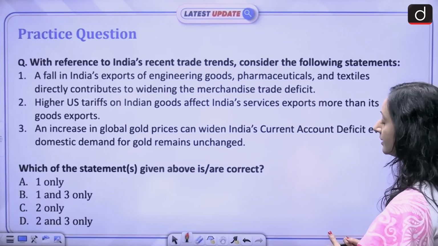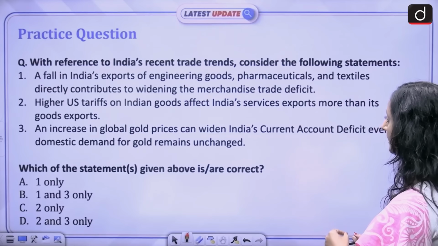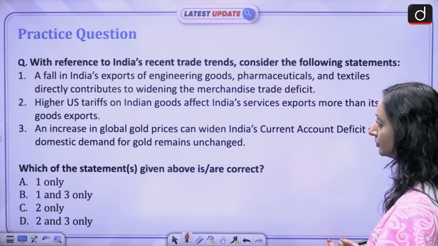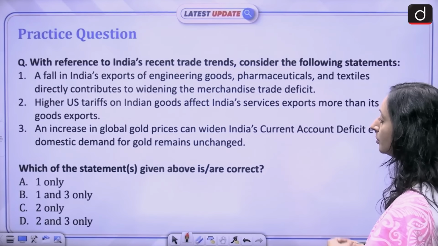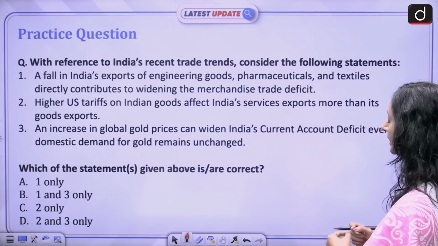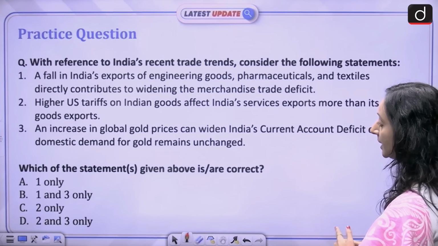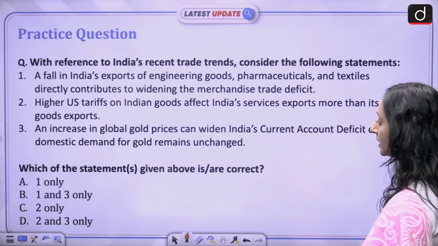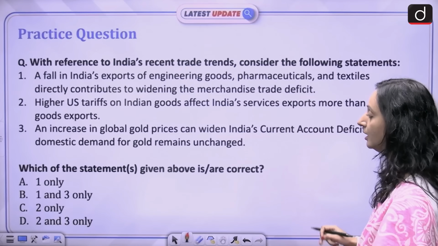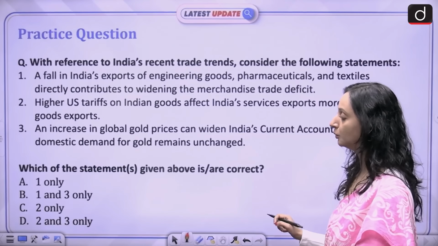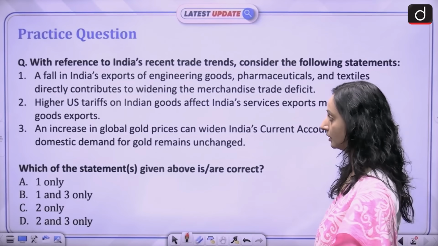Higher US tariffs on Indian goods affect India's service exports more than its goods exports. 3. An increase in global gold prices can widen India's current account deficit even if domestic demand for gold remains unchanged. Which of the statements given above is or are correct? A. 1 only, B. 1 and 3 only, C. 2 only, or D. 2 and 3 only.